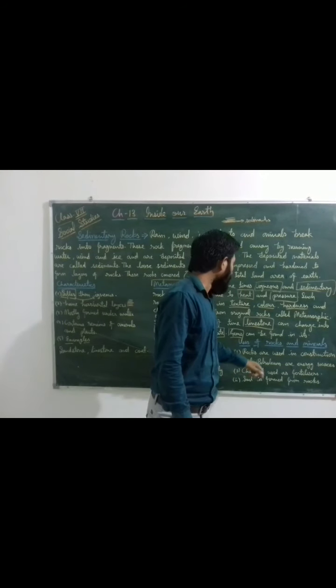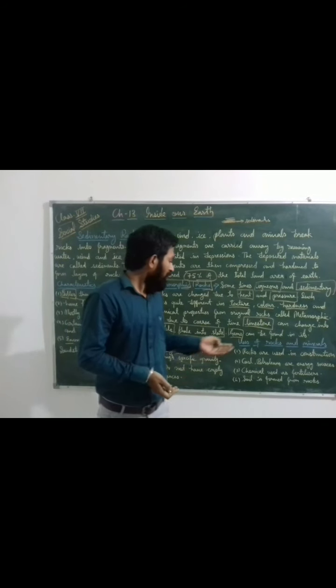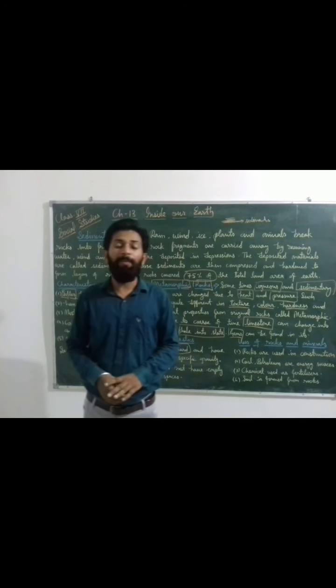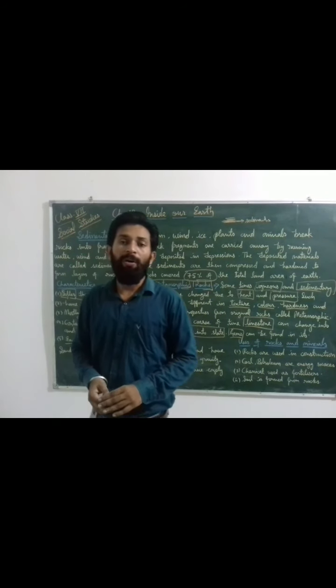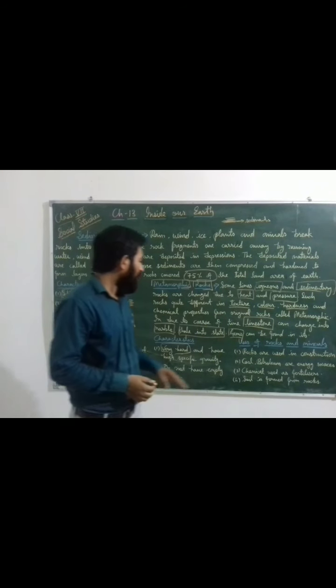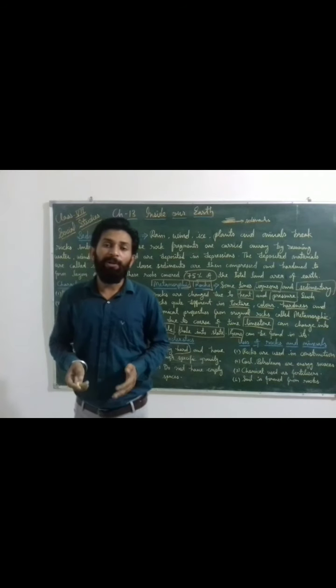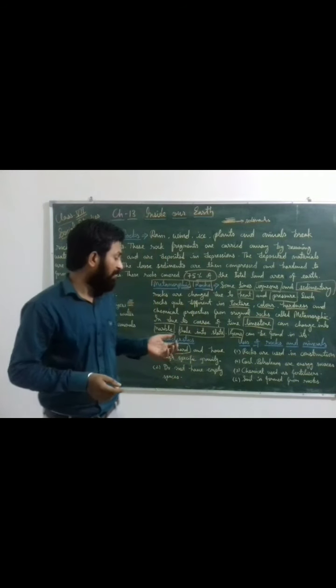Second, coal and petroleum are energy sources, and those are also found from rock only. Third, chemicals are used as fertilizer. Many types of chemicals are found in the rocks, and they are used as fertilizers. Soil is formed from rocks. We know that soil is made from the sedimentation or fragmentation of rock.